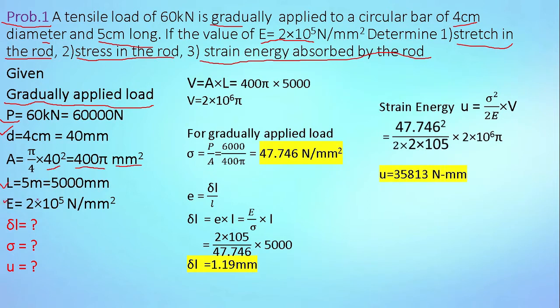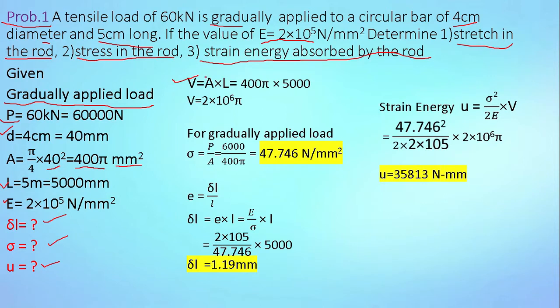Young's modulus is 2 × 10^5 Newton per mm². In this problem we have to find the stretch in the rod, meaning delta L, the stress in the rod, meaning sigma, and the strain energy absorbed by the rod, U. First of all, we will calculate the volume of the bar.